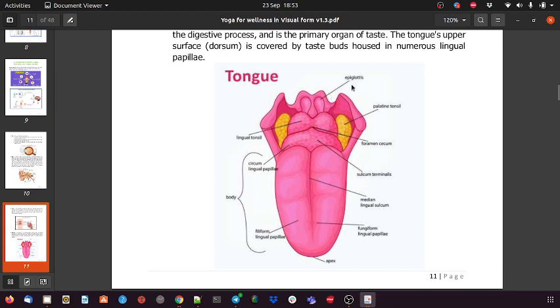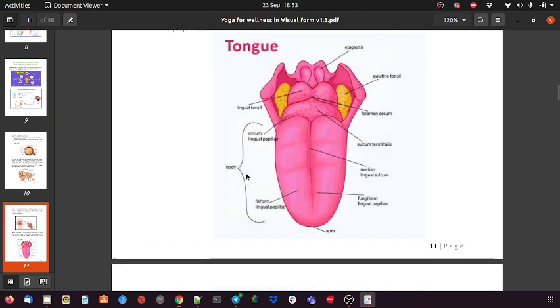Also, there is the epiglottis, which separates the food and the air pipe. You can see this in your mouth. On the tongue, you have multiple small sensory buds from which you taste the object.